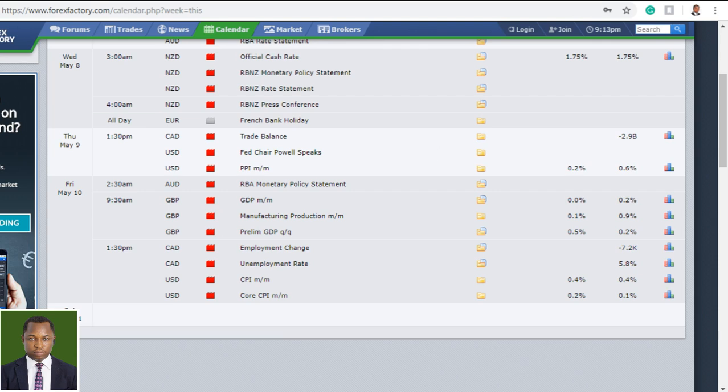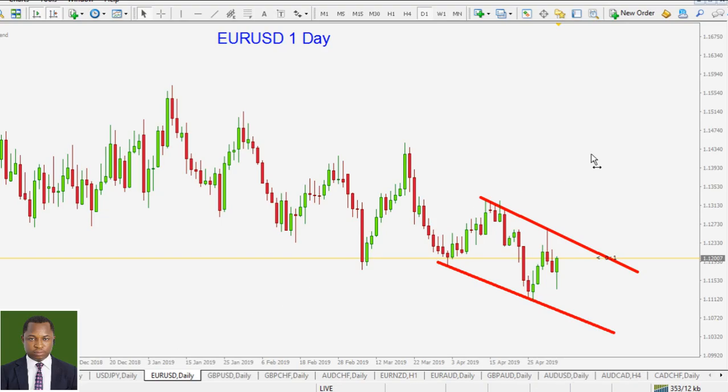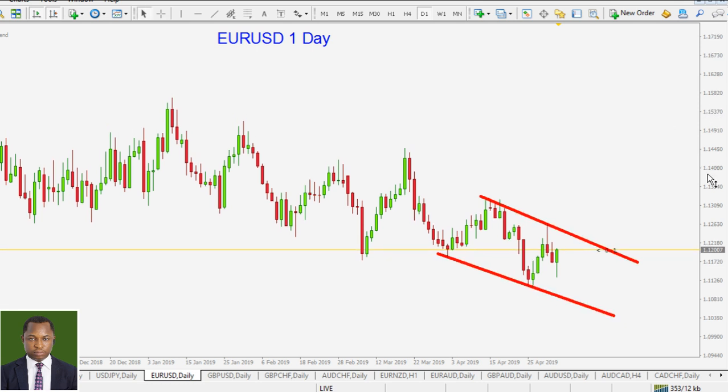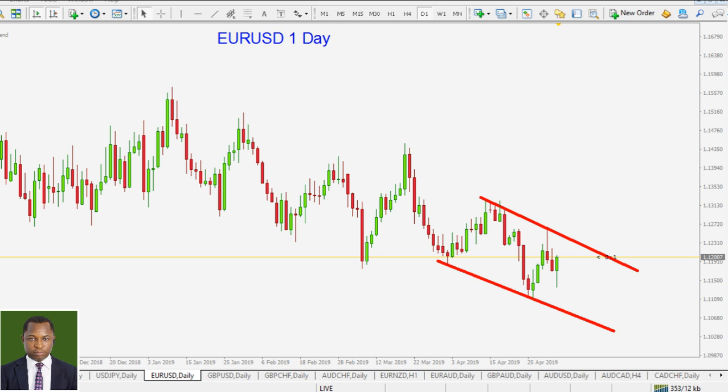Now let's move into the MetaTrader 4 to see what we have waiting for us for this coming week. Well, last week Friday, this candle is a good sign that the bulls were all out. Even though the news announcement was better for the American dollar, we saw the counter reaction, and that is why you really do not want to trade the news blindly. The result of the NFP last week was better than expected for the American dollar, but conversely, price moved in the opposite direction of that news result.